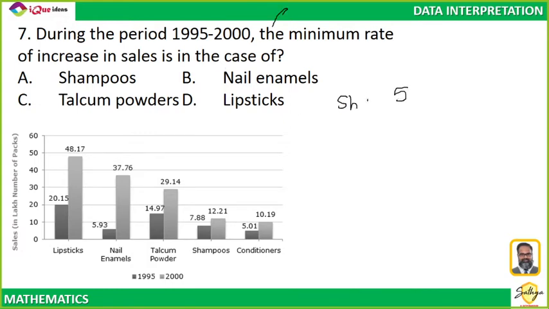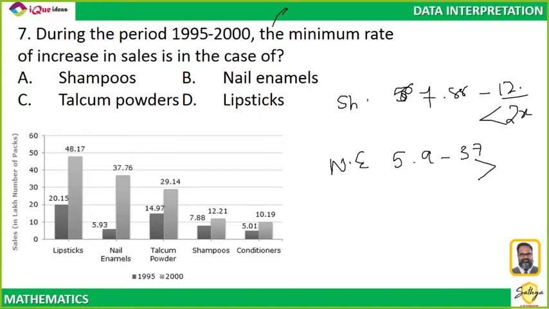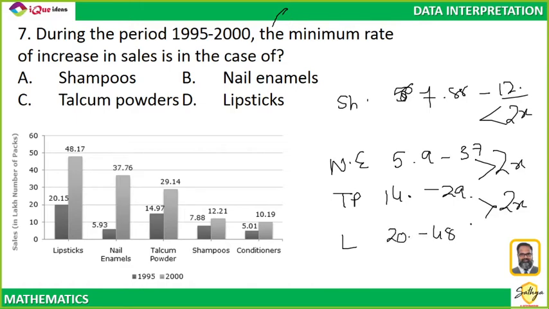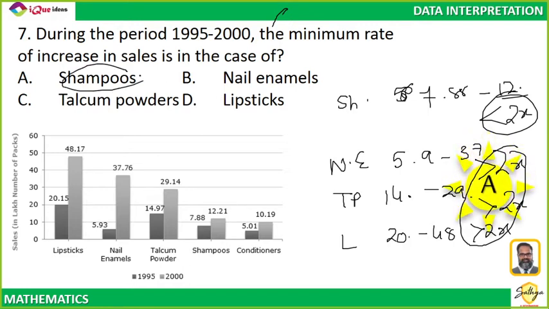For shampoo, it went from 7.88 to 12 point something, less than 2 times. Nail enamel went from 5.9 to 37, definitely more than 2 times, in fact almost 6-7 times. Talcum powder went 14 point something to 29 point something, which is more than 2 times. And lipstick went from 20 point something to 48 point something, which is also more than 2 times. These three products are more than double, this is less than double. So minimal increase is definitely in shampoo.